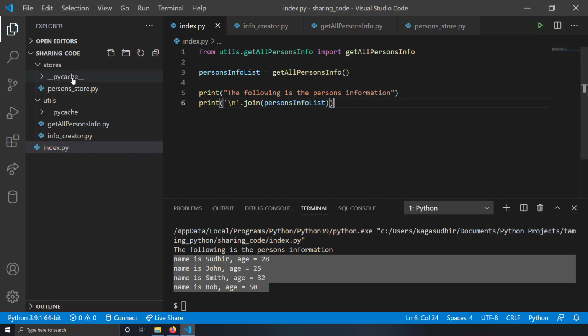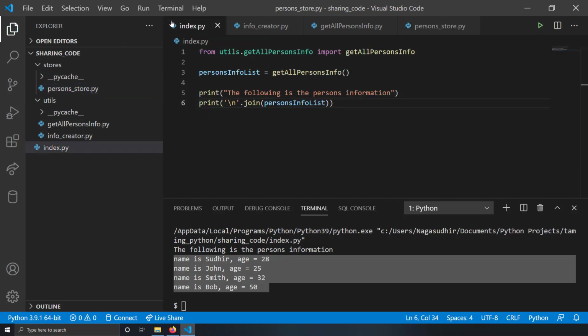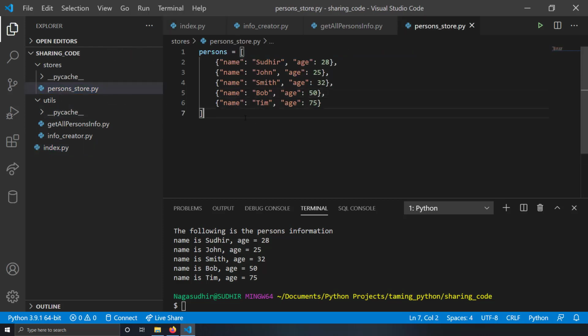So if I change the person store here, if I add someone else, and if I just run index.py again, you can see I've got the value of Tim also. That means in order to change something, I don't need to change the whole source code. I'm just changing the file which is concerned with that. So it's like the separation of concerns principle implemented. So it's a small example, but you can get the idea now, right?